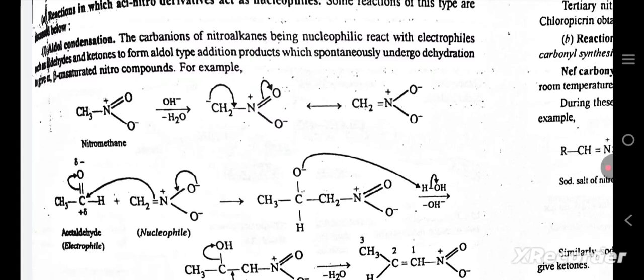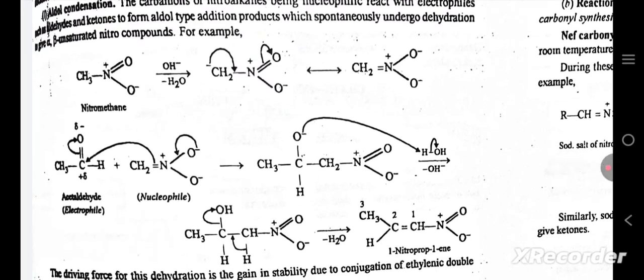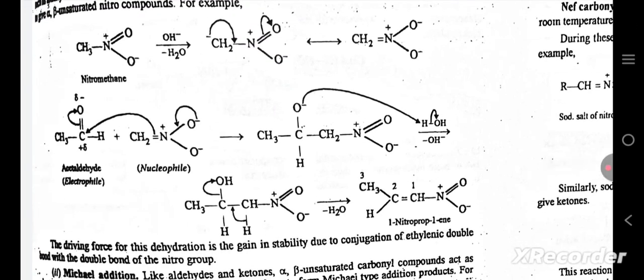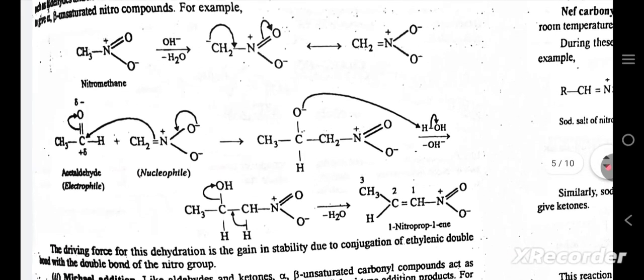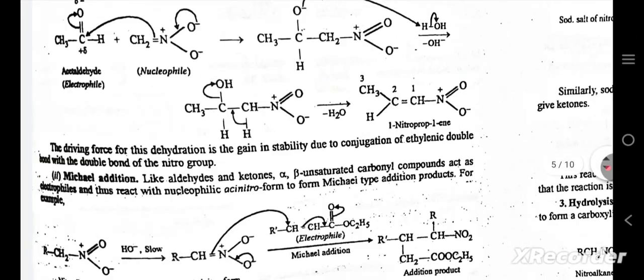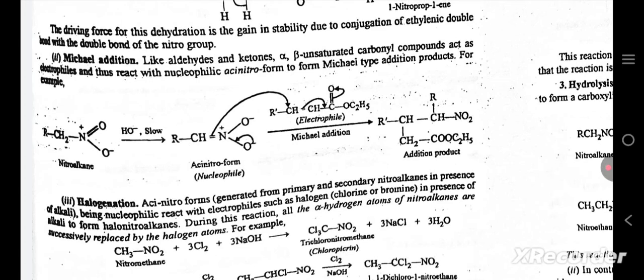Aldol condensation. The carbanions of nitroalkanes, being nucleophilic, react with electrophiles such as aldehydes and ketones to form aldol type addition products, which spontaneously undergo dehydration to give alpha-beta unsaturated nitro compounds. For example, here's the example of nitromethane with acetaldehyde. You can look at both these examples. The driving force for this dehydration is the gain in stability due to the conjugation of the ethylenic double bond with the double bond of the nitro group.